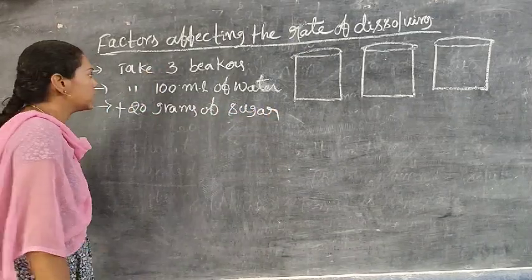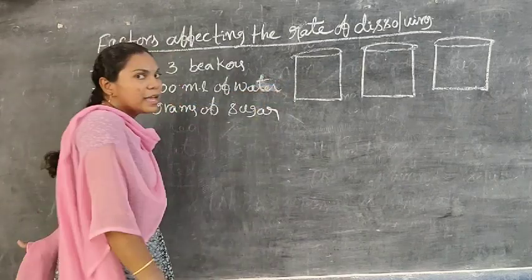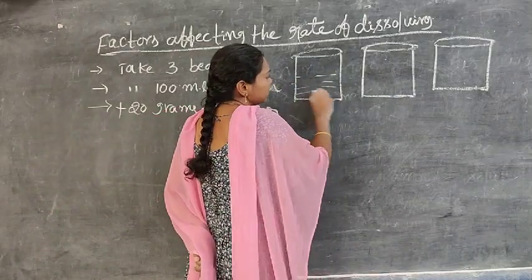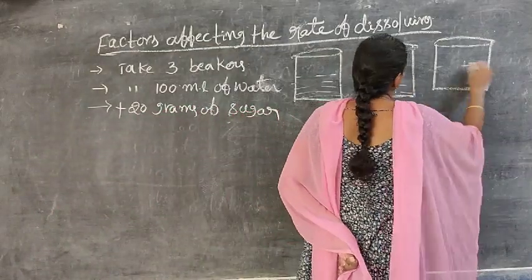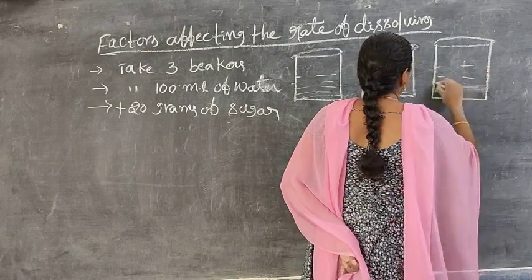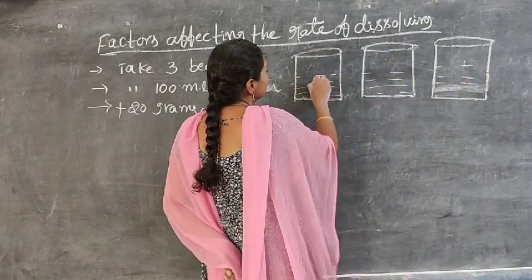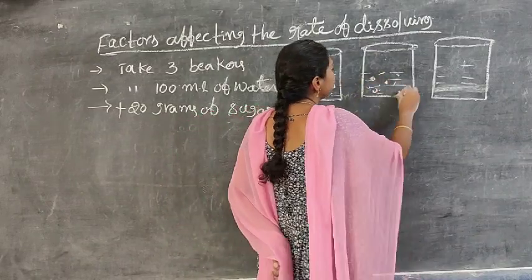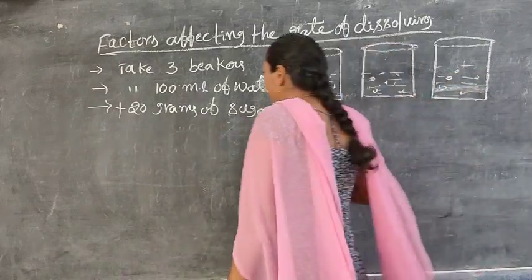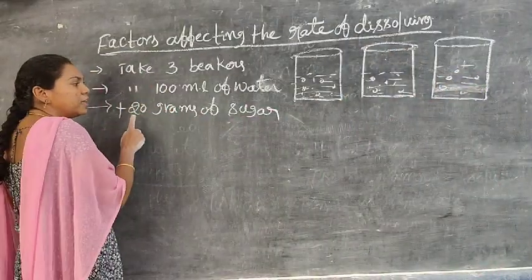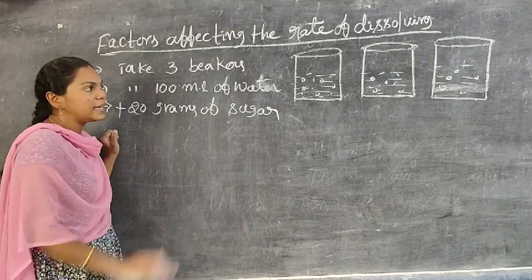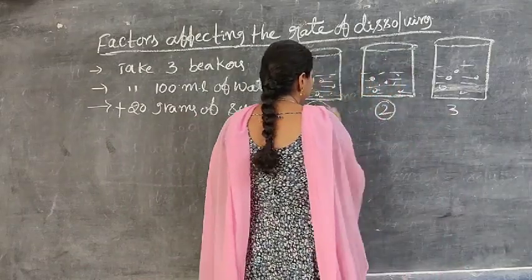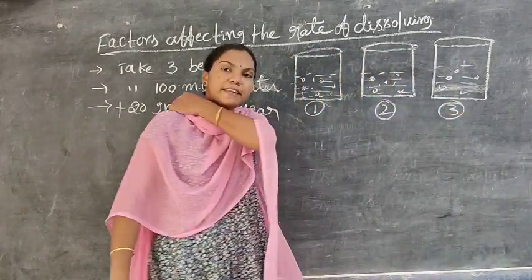The water is an equal quantity and the sugar is also an equal quantity in the 3 beakers: beaker 1, beaker 2, beaker 3.